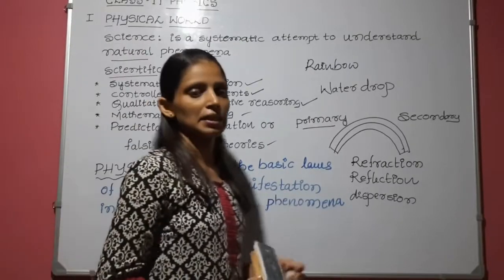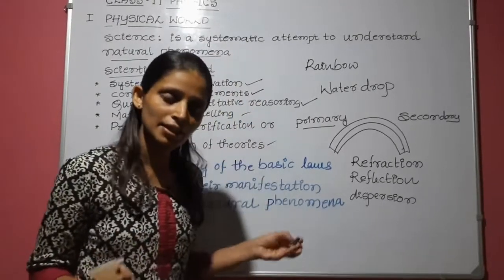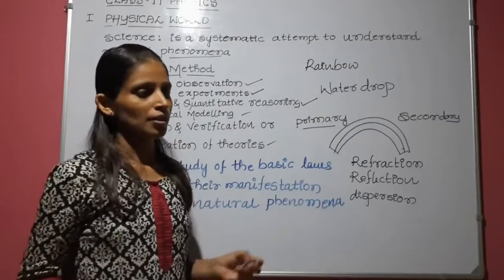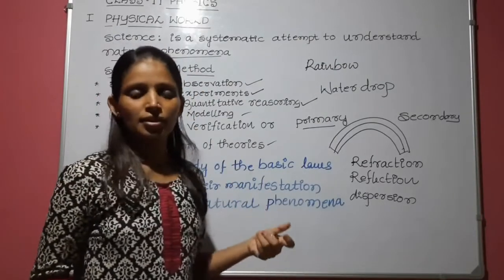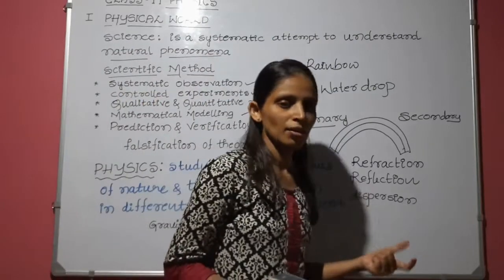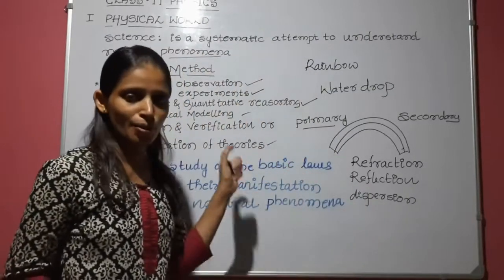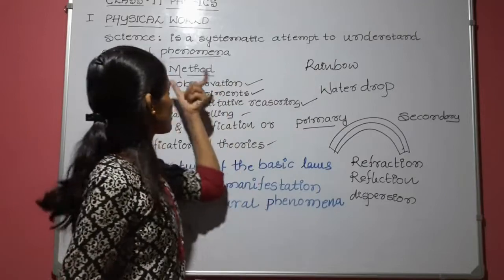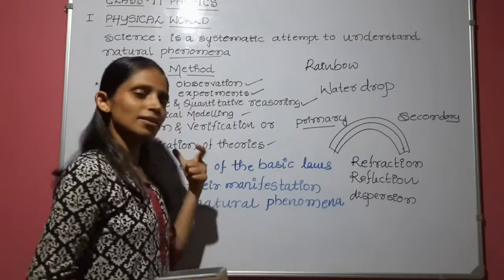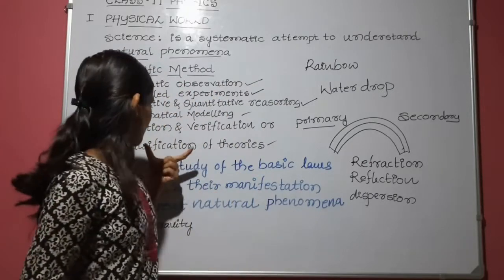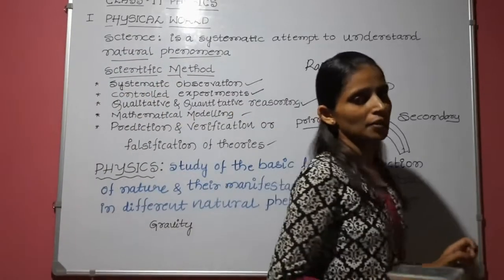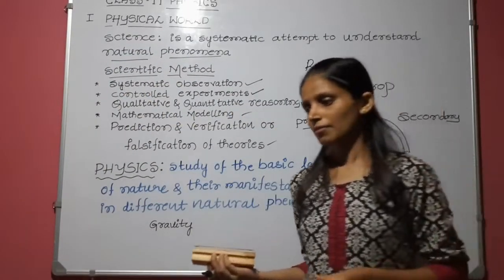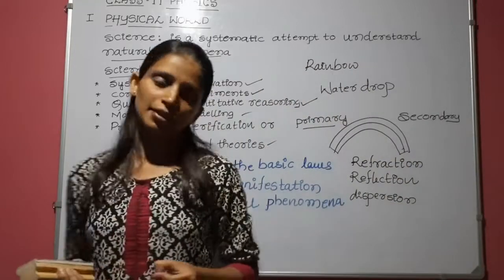You can predict anything about any natural phenomena, or you can verify. If the reason is not correct for this natural phenomena, you can reject that theory, or you can prove the falsification of that theory.